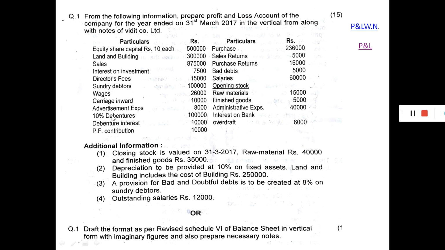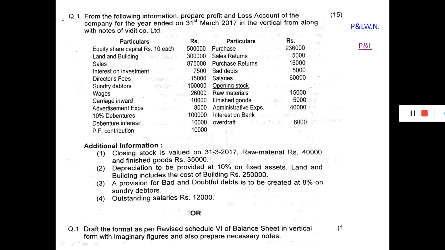Advertisement expenses rupees 8,000 also we will consider as working note number 9, other expenses.